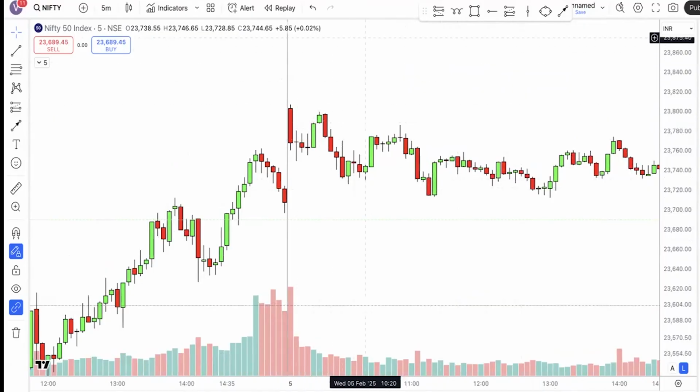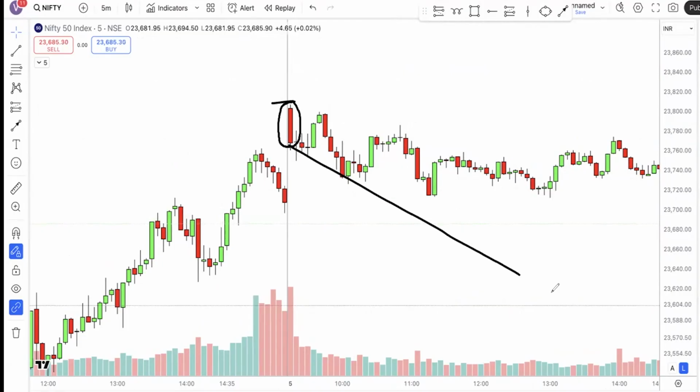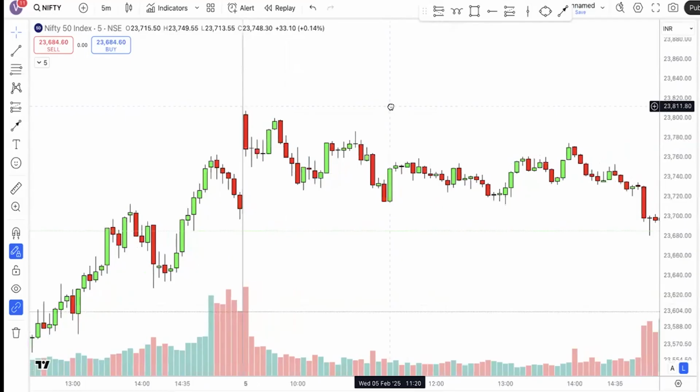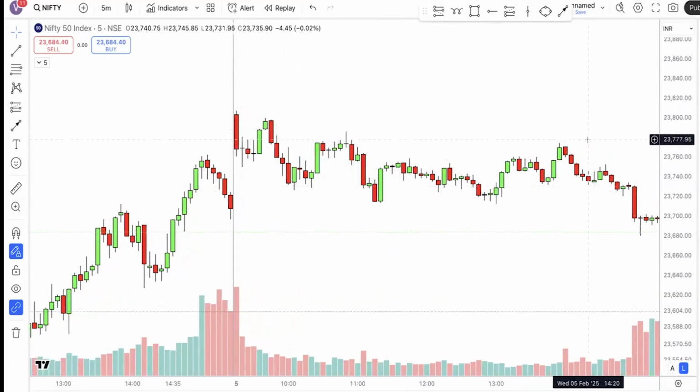This is the latest one, 5th February. Nifty opened with a bearish candle and you must have taken a short trade expecting it to go in a trend on the downside like this. But can you see what happened? It kept on trading sideways for the entire day, right? Neither did it go up nor down. Finally, around 3:35, it started going down a little bit.